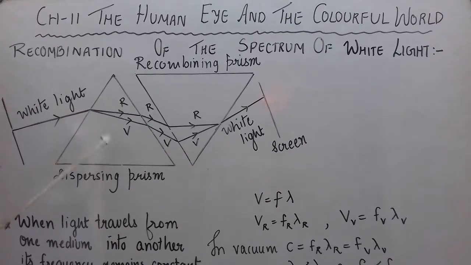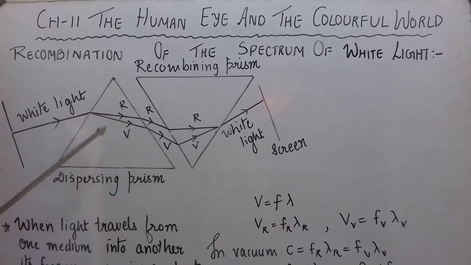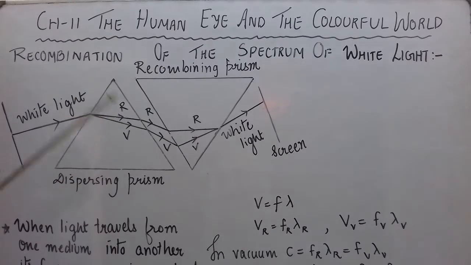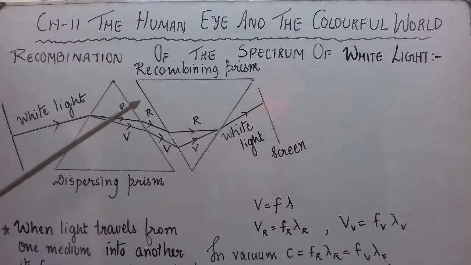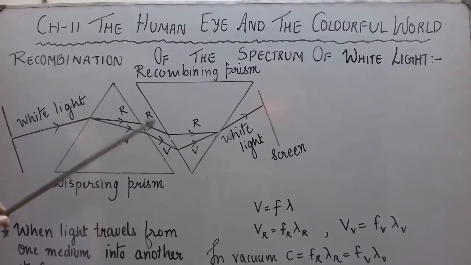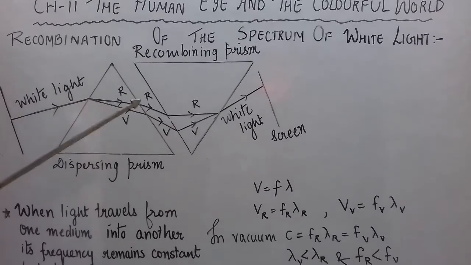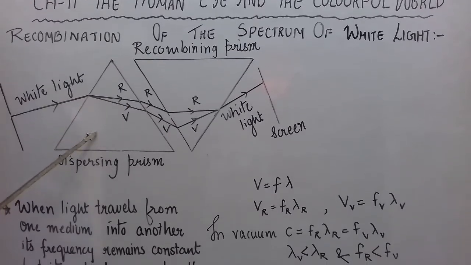Now here we have 2 identical prisms which are closely placed, and they are placed inverted with respect to each other. So these 2 glass prisms are placed inverted with respect to each other, close to each other, as shown in the figure.